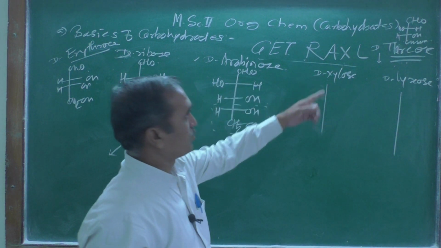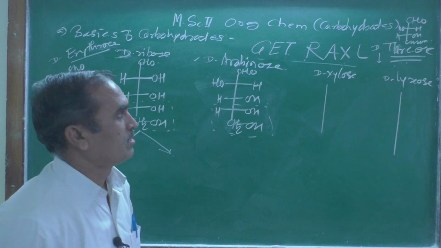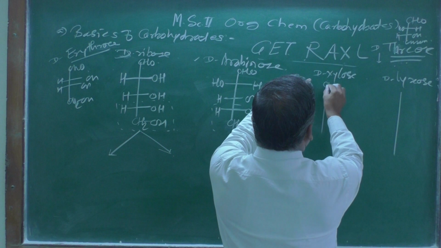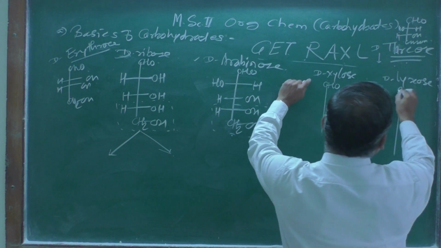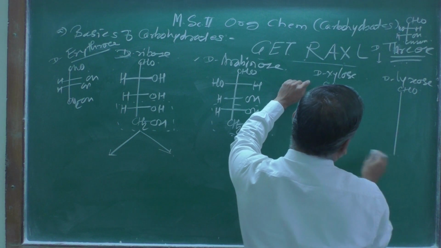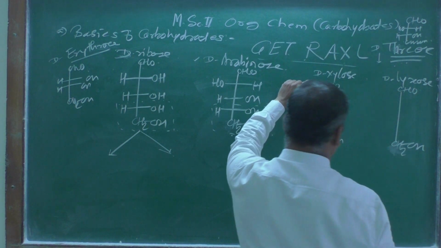From that we are going to get xylose, and from there D-lyxose. Look here: CHO, here also CHO, then CH2OH, here also CH2OH.